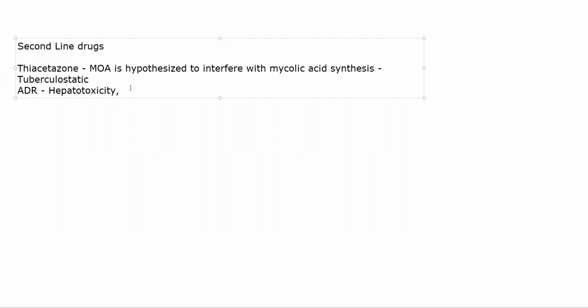It can also cause dermatitis, sometimes allergic reactions as well. Allergic reactions include the patient might have rashes or they might develop a fever, chills, all of that. So that is thiacetazone.